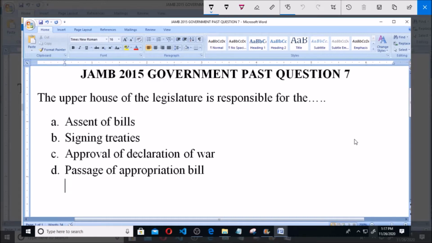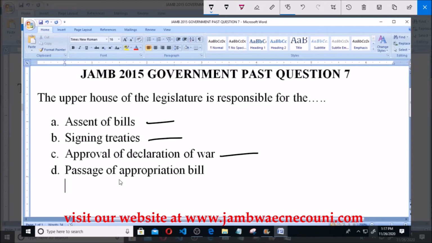Question number 7 says: the upper house of the legislature is responsible for the dash. The upper house of the legislature is responsible for the dash. A. Assent of bills. B. Signing treaties. C. Approval of declaration of war. D. Passage of appropriation bills.